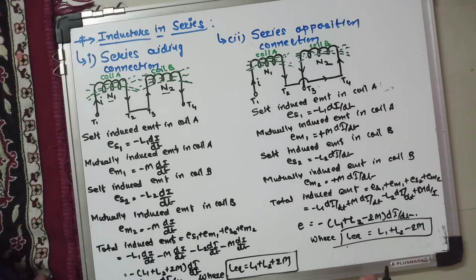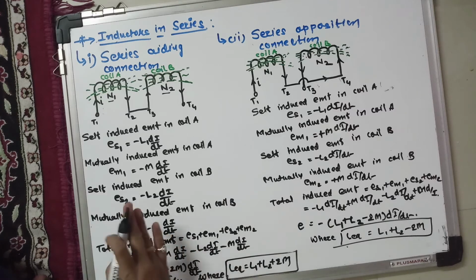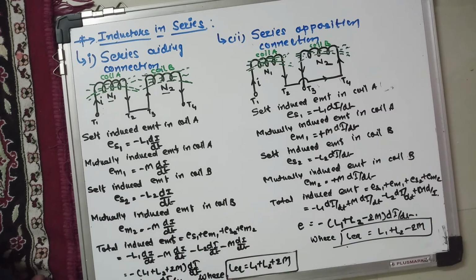So the only difference is that when the two coils are connected in a series adding connection, at that time the equivalent inductance is given by L1 plus L2 plus 2M. Whereas when the coils are connected in series in such a way that the fluxes are opposite to each other, meaning a differential connection, at that time the equivalent inductance will be L1 plus L2 minus 2M.